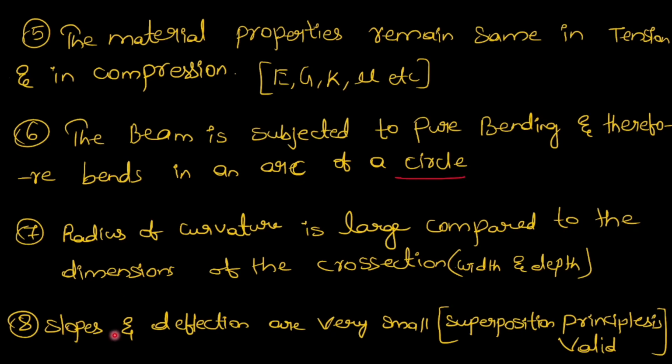Next, slopes and deflections are very small. Slopes and deflections must be small, then only we will apply the principle of superposition. The superposition principle is valid only for small slopes and deflections. And also one point: the superposition principle is valid up to the proportionality limit only.